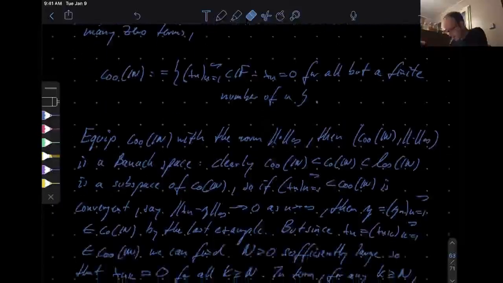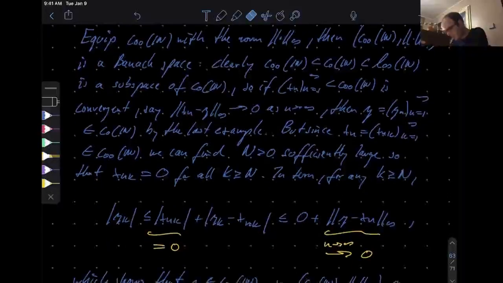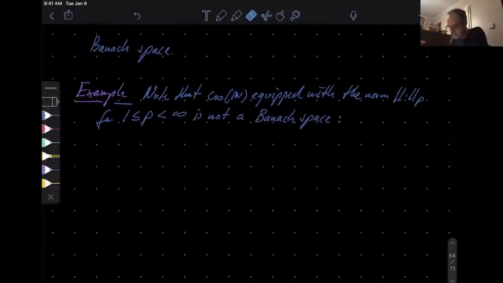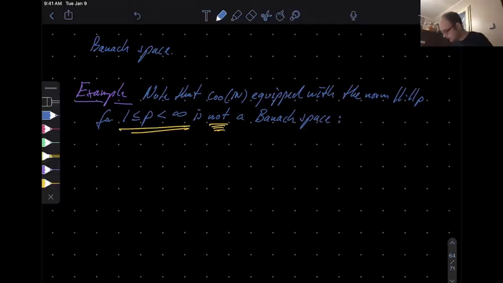Okay, good. However, we showed it's a Banach space for p equal infinity, and now I will show that this is actually the only value for p for which it is a Banach space. In other words, we will now prove that Z00n equipped with the p norms and p different from infinity is not a Banach space. What we have to do is find a Cauchy sequence which has a limit, but the limit is not in that space. So here's a candidate.